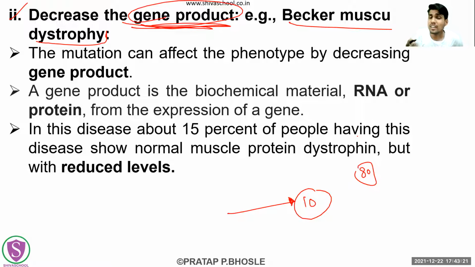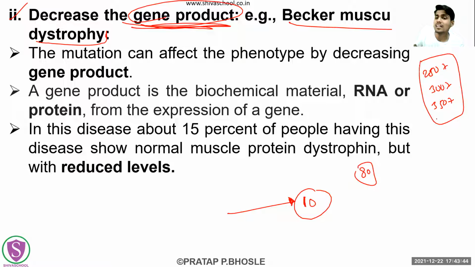Everyone will draw the Krebs cycle and glycolysis, but who will score near 10? That will determine whether you score 250 plus, 300 plus, or 350 plus in the UPSC zoology optional.